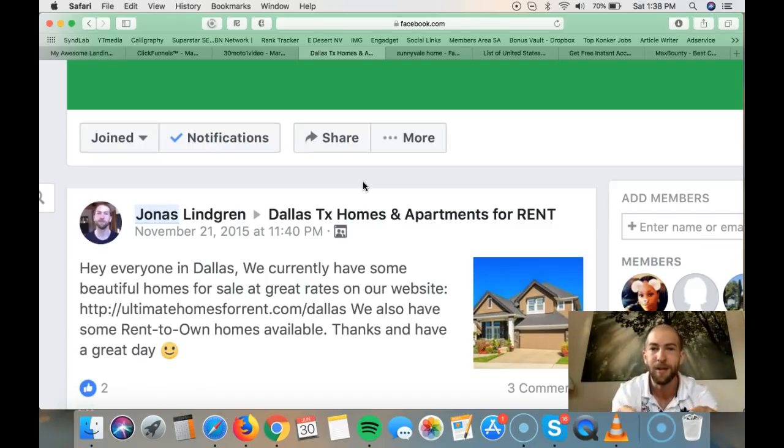I went to a group that had thousands of members that are looking to either rent, buy, sell, or rent to own a house. And I post an ad where they can get to see homes for rent or sale. The only thing that I needed someone to do in order for me to get paid, because this is a CPA offer, which means cost per action or cost per acquisition, is to enter their email address, and I got paid.